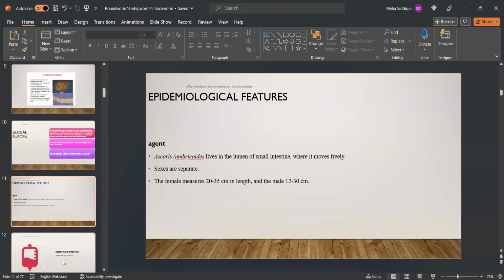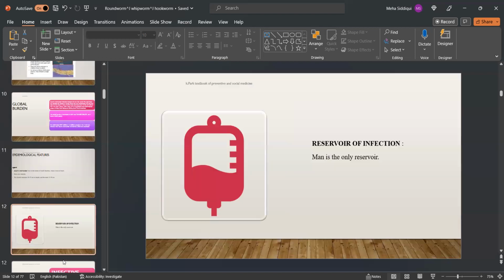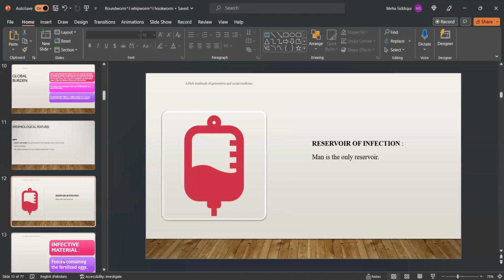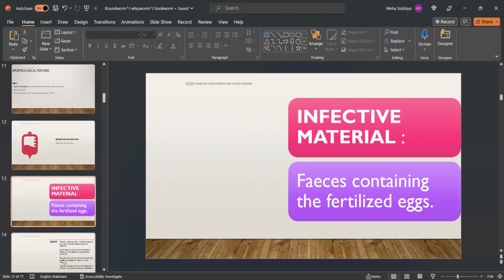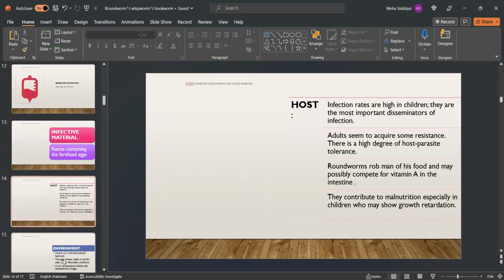Now, epidemiological features. Agent is Ascaris lumbricoides, which lives in the lumen of the small intestine. Sexes are separate. Female measures 20 to 35 centimeters in length and male is shorter, that is 12 to 30 centimeters. Reservoir of infection is man. Only man is the reservoir. Infective material. Feces containing the fertilized eggs. Host. Infection rates are very high in children. They are the most important disseminators of infection. However, adults seem to acquire some resistance.